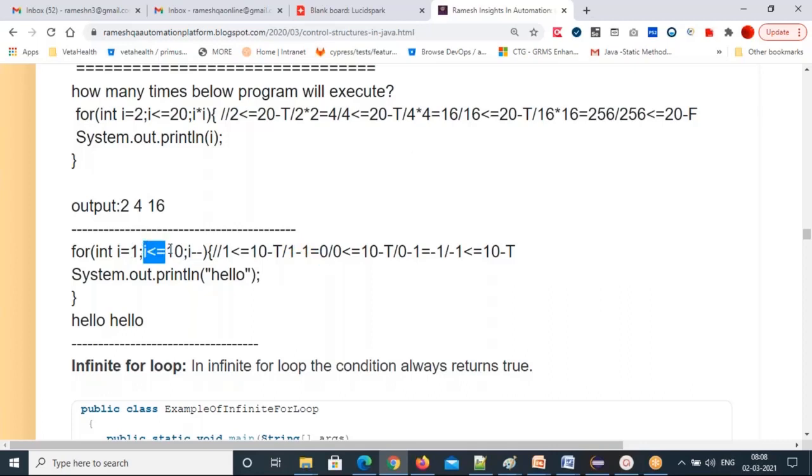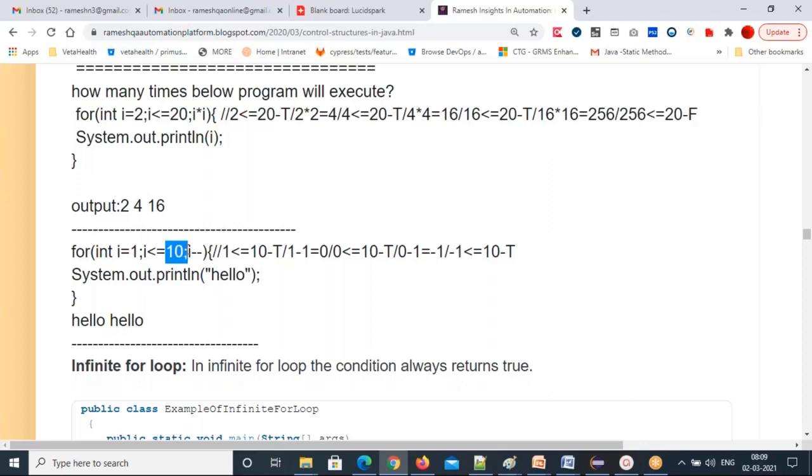So 0 <= 10, true, it comes inside. One more time, hello will print. Now where will it go? The current i value is 0. 0 minus 1 is minus 1. Minus 1 <= 10, true, it comes inside. Hello will print. Again minus 1 minus 1 is minus 2. Minus 2 <= 10, true, hello will print. Again minus 2 minus 1 is minus 3. Minus 3 <= 10. It keeps going and never stops here. Negative numbers keep going. All negative numbers are less than 10, right?